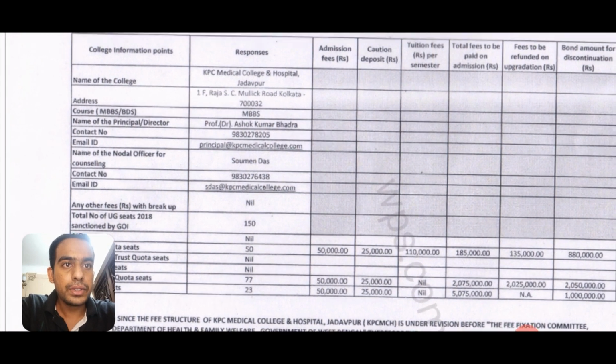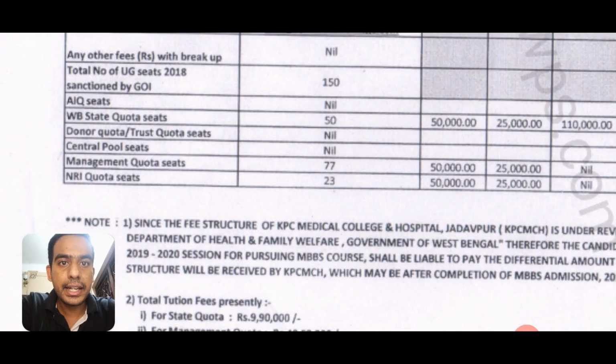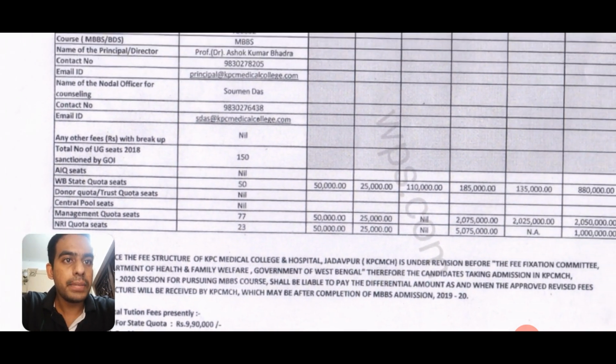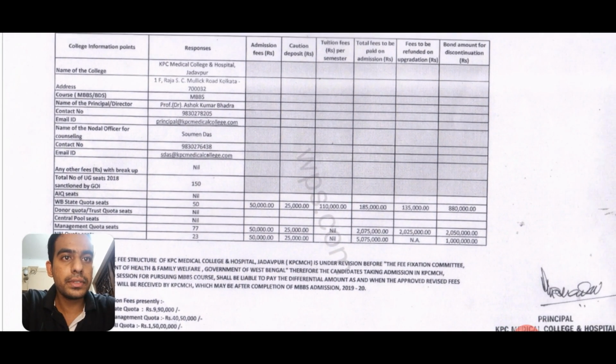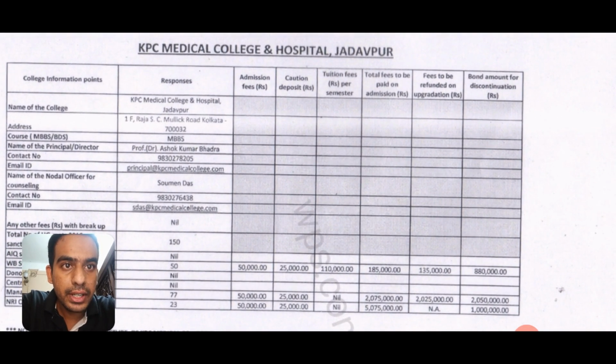Okay, so first, see over here, the second last row over here, management quota seats. So in total KPC has 150 seats. Out of those, 50 are for the state quota, 77 are for the management quota, and 23, as you can see here, are for the NRI quota. Okay, now coming to the division of these fees, so see, the first column here is the admission fees.